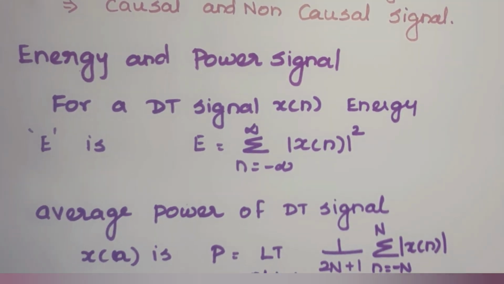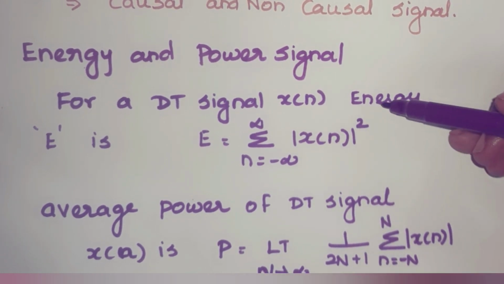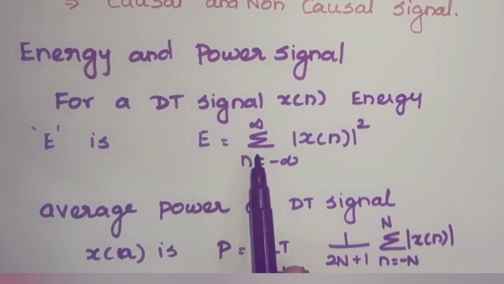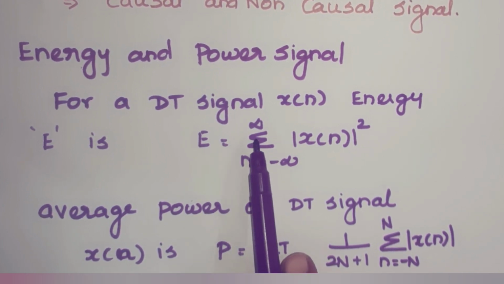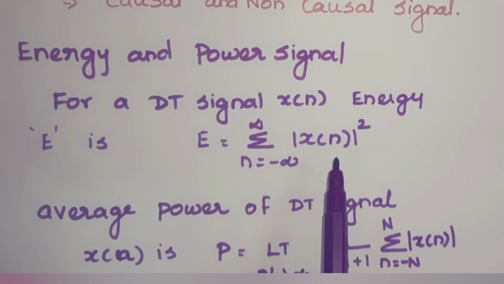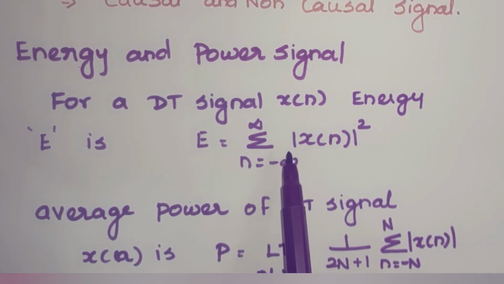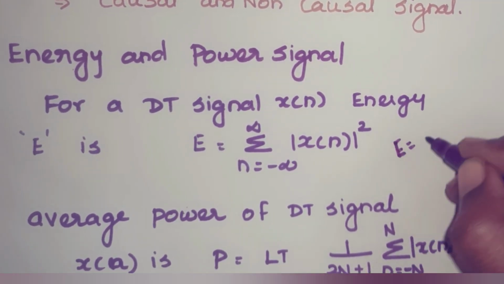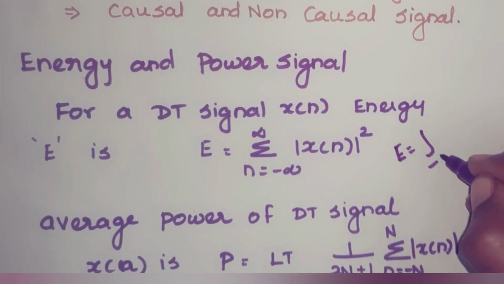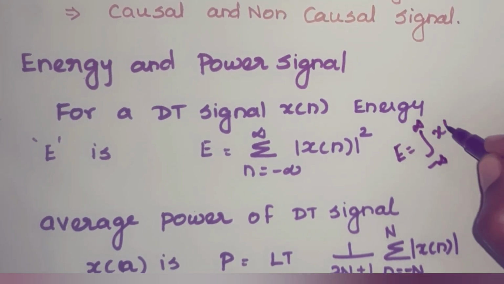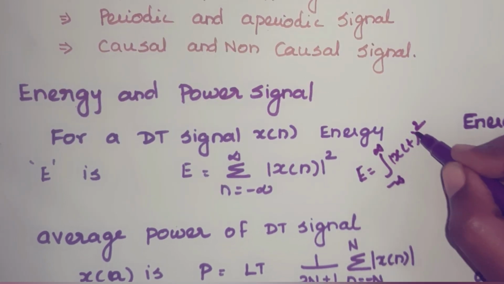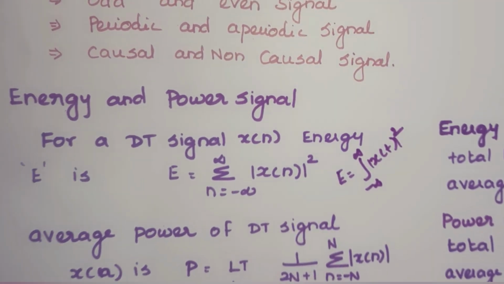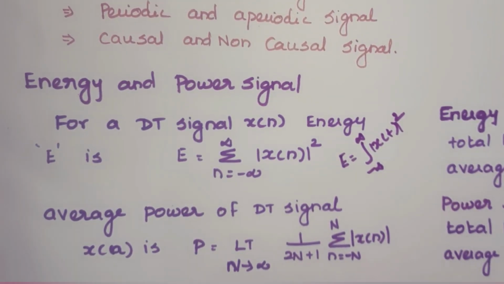For any discrete time signal x of n, the energy of the signal, that is the total energy of the signal, is given by the formula E is equal to summation n equal to minus infinity to infinity modulus of x of n the whole square. This is for discrete time signal. The same formula for continuous time signal is E equal to integration from minus infinity to infinity modulus of x of t the whole square. So for continuous time signal, you have to use an integration formula, and for discrete time signal, you have to use summation.